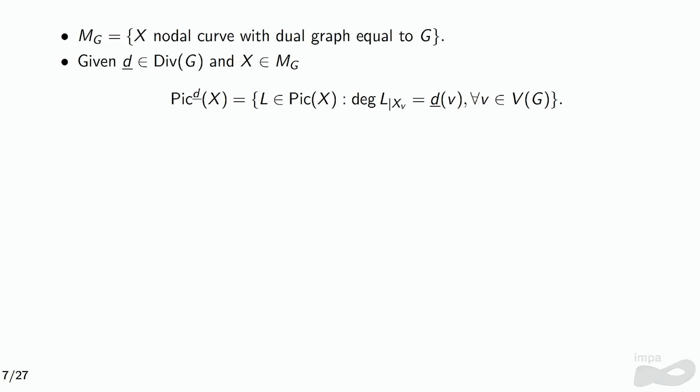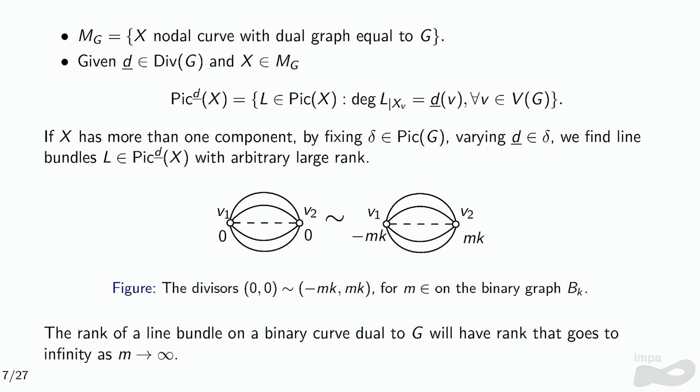So what I would do is take the set of all of the nodal curves that have G as its dual graph. So I have vertices going to the components, the edges going to the intersections, and the weights going to the geometric genus of the curve. The Pic of D here of the curve would be all of the line bundles that have D as its multi-degrees.